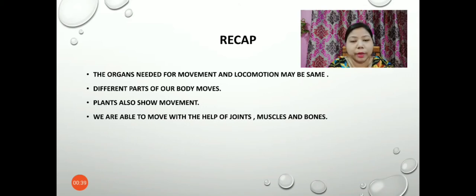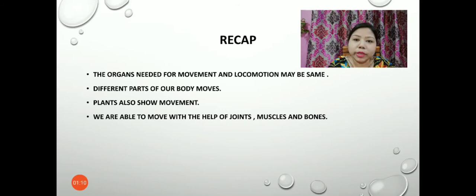For example, if we move our legs to walk, that means movement is also taking place, and then the body of the person is also moving from one place to another. That means both movement and locomotion are taking place, and the same organ is helping the person to move from one place to another, and also the movement of the leg is taking place.